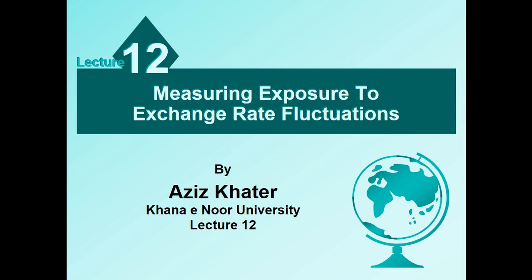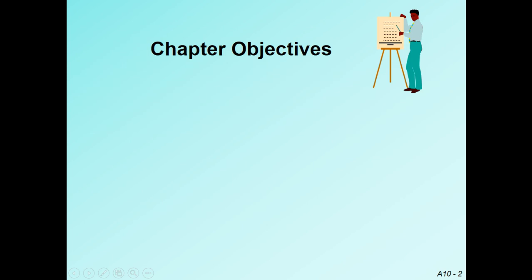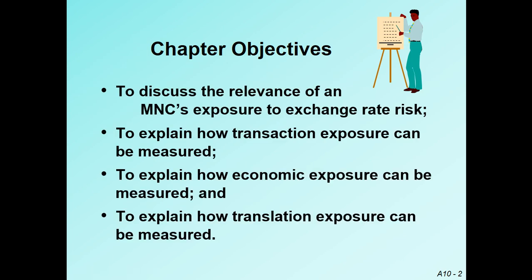So let's start with the chapter objectives. It's a lengthy chapter. In these lectures, we will discuss the relevance of multinational corporations' exposure to exchange rate risk. We will explain how transaction exposure can be measured. We will explain also how economic exposure can be measured.